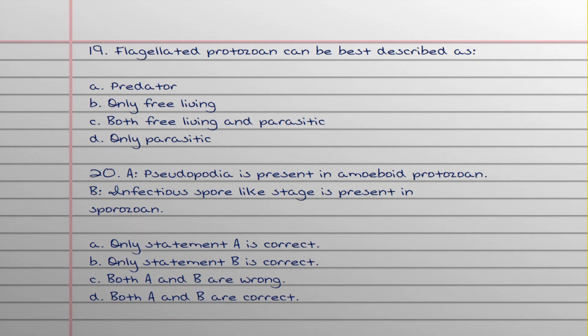Now comes our 19th question. Flagellated protozoa can be best described as a predator, free living, both free living and parasitic, or only parasitic. The answer is both free living and parasitic. Flagellated protozoa can be both free living and parasitic.